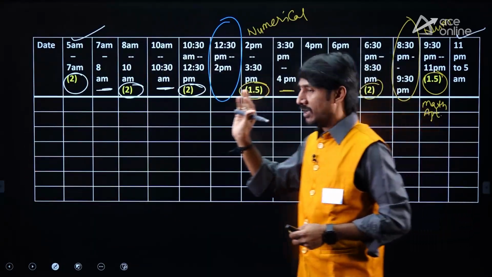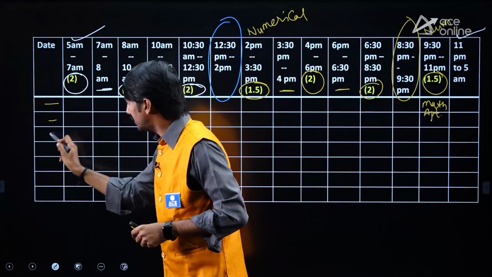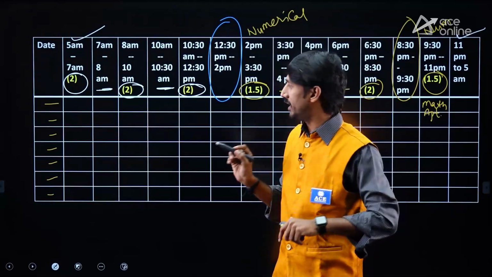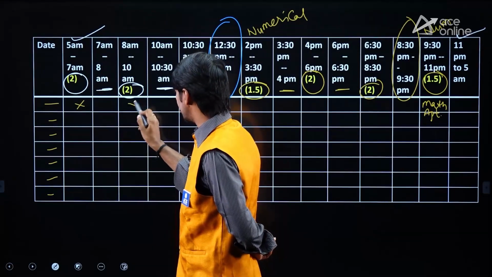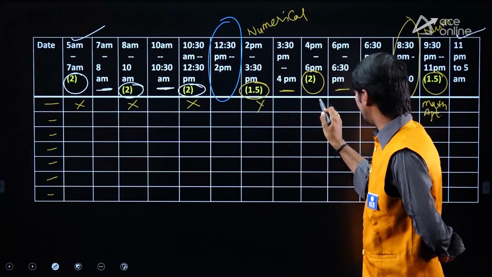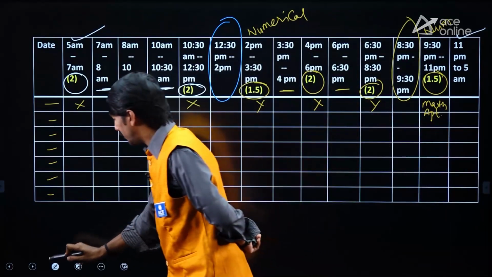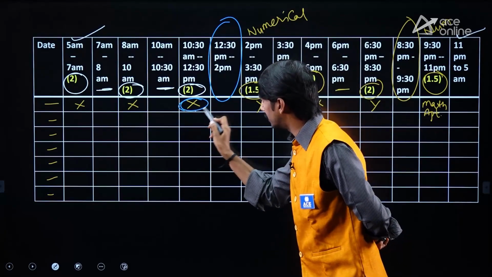But from tomorrow onwards, after watching this video, if you want to, make the schedule for 1 week first. After making it, you need to keep here X subject, here X subject, here Y subject, like that you need to put a subject name. But whenever, due to some problem, if you are missing something, mark it.